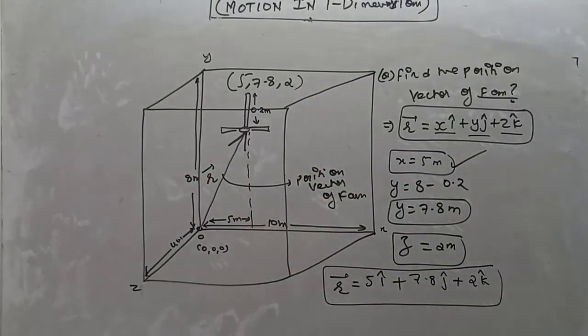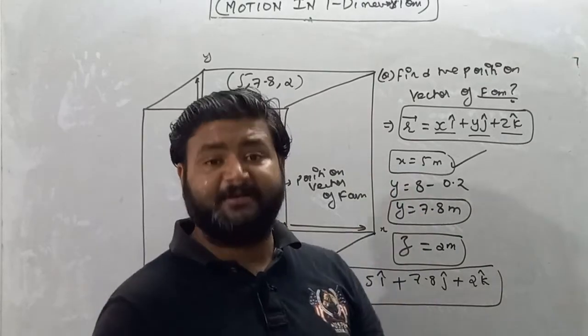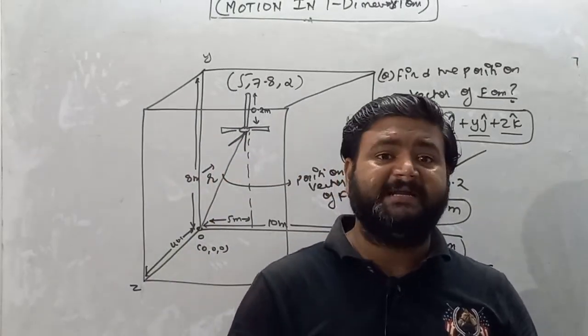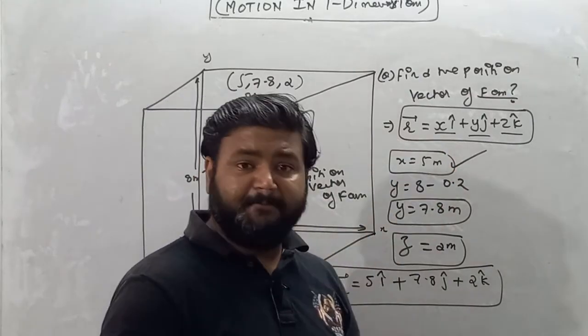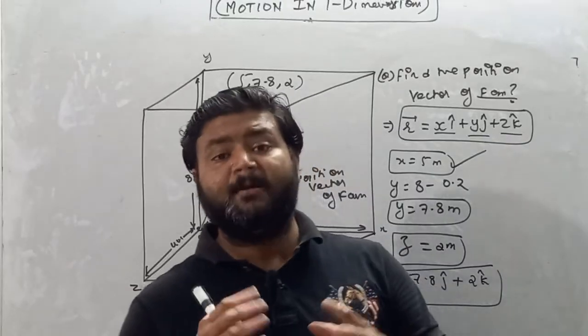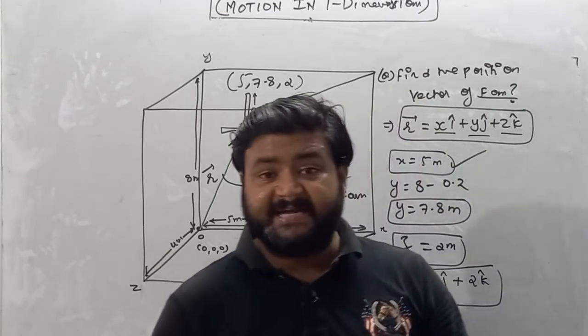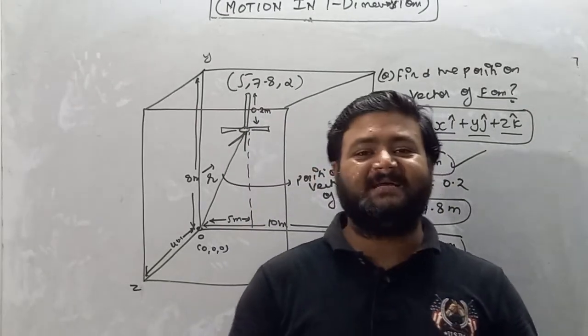I hope you all understand what position vector actually is. So remember, my dear student, I am repeating once again, without coordinates we are not able to write the position vector of a particle. Remember this: if coordinates are not given, then try to make the coordinates. After finding the coordinates of the particle, only then will you be able to write its position vector, which is xi cap plus yj cap plus zk cap. So this is all about today's lecture, my dear student.